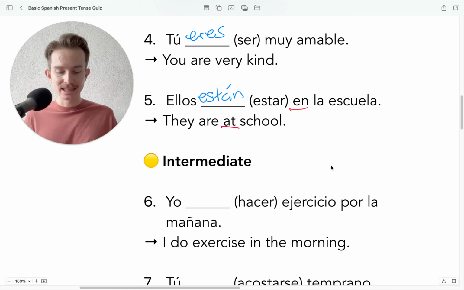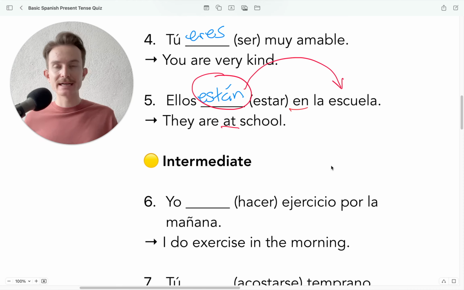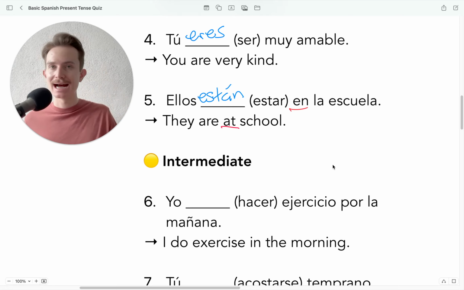Because it sounds like the verb of estar, in this case, están, is directly affecting la escuela. But that's not necessarily the case. This verb is affecting the kids, and therefore, we would use en to say they are at school or in school. Okay, but we wouldn't say ellos están a la escuela. That would be incorrect. Okay?